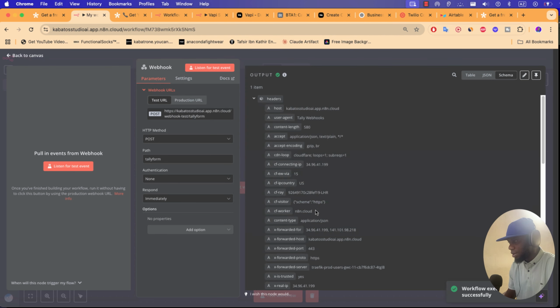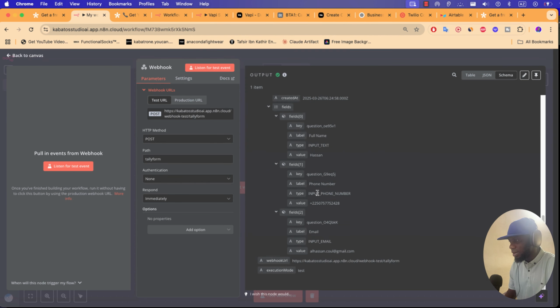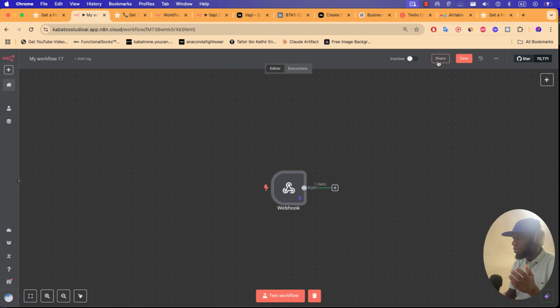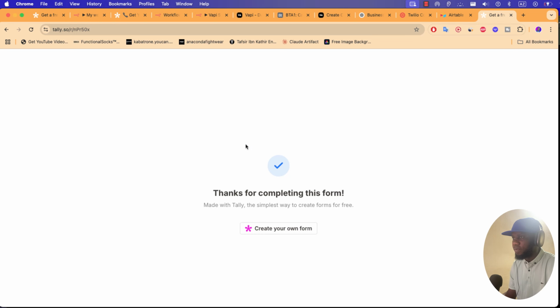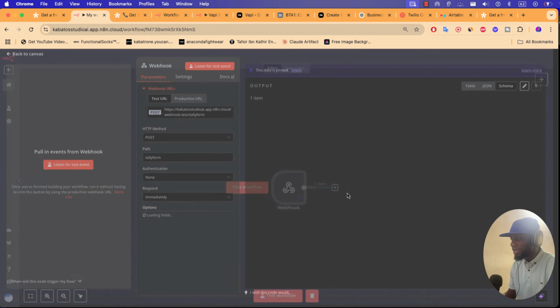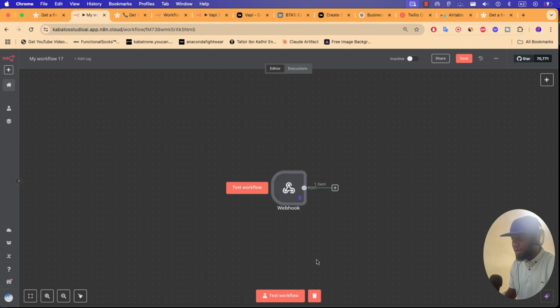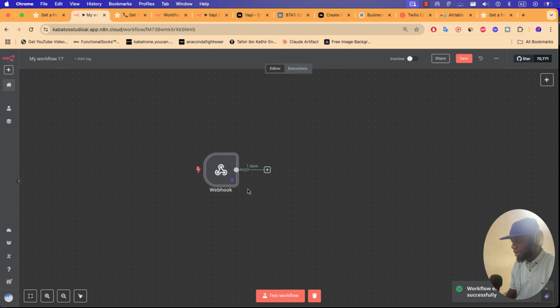So we can send this information to our webhook. If I click here, you'll see we have assigned the name, the phone, and the email here. We'll pin this information because we don't want to always fill a new form to get data from Tally. We want to save this data by clicking here to pin it. Every time I need it, I just test the workflow and it will come. Okay, this is the first part, the Tally creation.